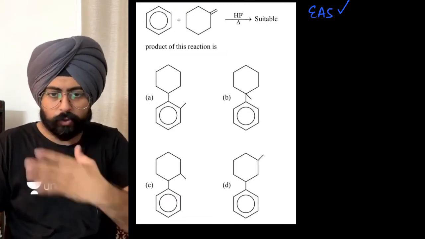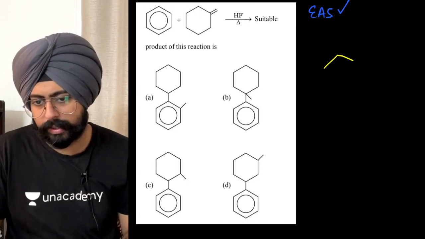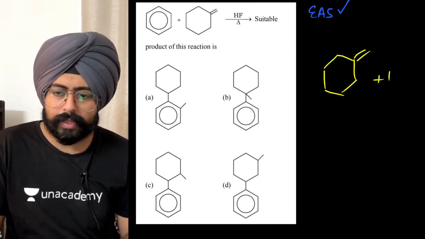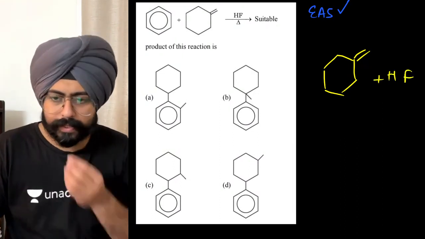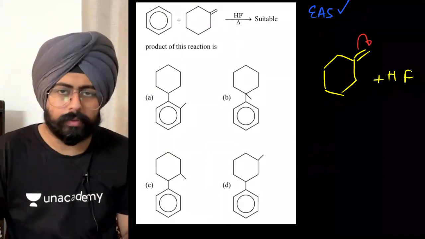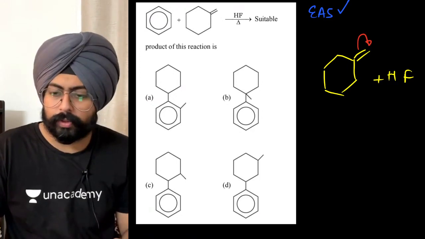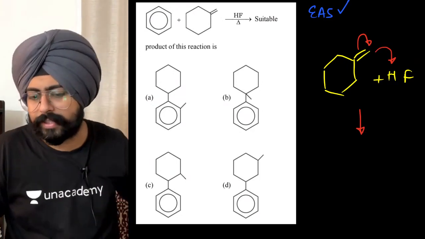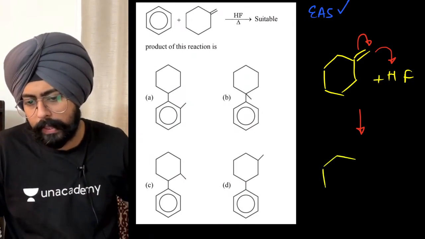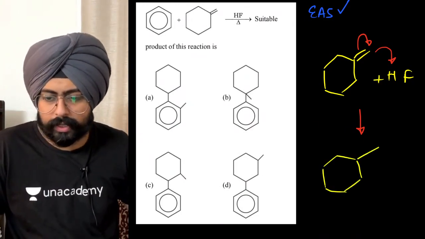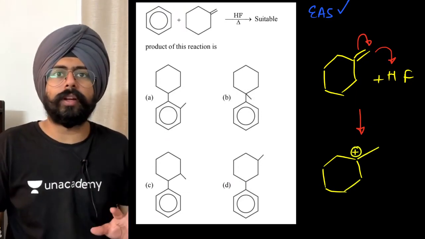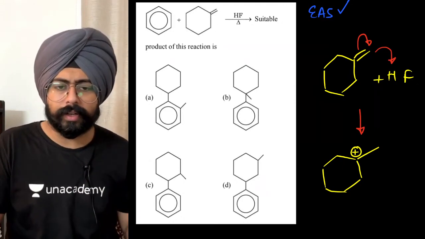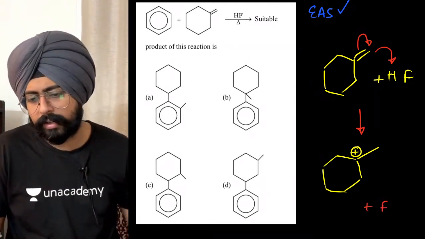Fine. Chalo. So what is happening here, friends? Very simple idea over here is that when you have this double bonded species, when you react it with HF, what's going to happen is that one of the pi bonds will get polarized. It will capture the H positive, giving you a carbocation as the electrophile. This is just the process of carbocation generation. Carbocation would generate over here, and this is the most stable carbocation. It doesn't need to rearrange, right? It's already a 3-degree carbocation, and you will get F negative on this side.